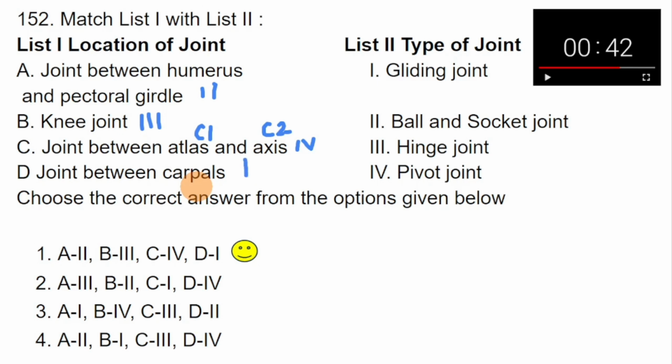So let's understand the classification of joint, a quick revision of this topic. So total number of different types of joint, there are 3.